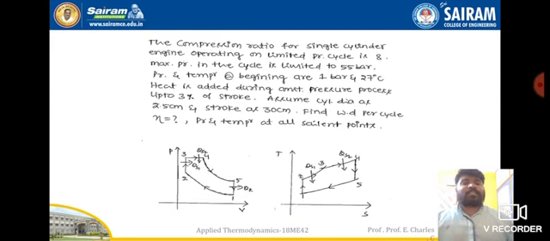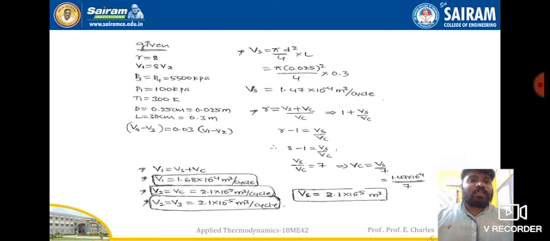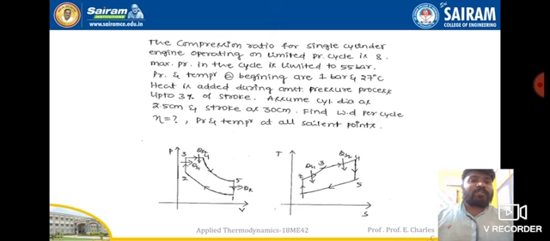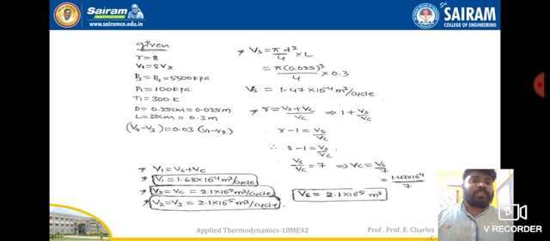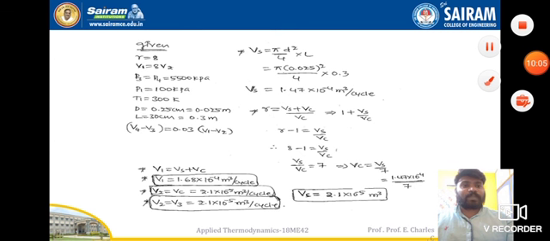The condition is given for the 2 to 3 process, that is, heat is added during constant pressure, V4 minus V3 is equal to 3% of stroke. That means 0.03 of V1 minus V2. So if you understand this equation, then the remaining problem will be easy. Okay, thank you.